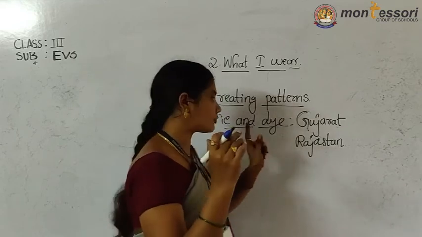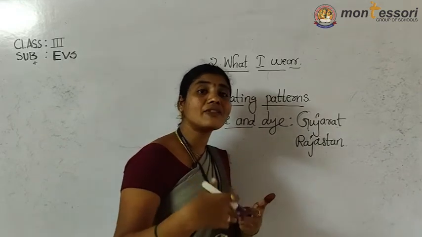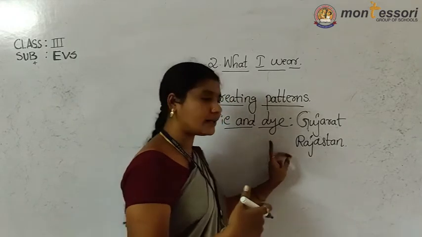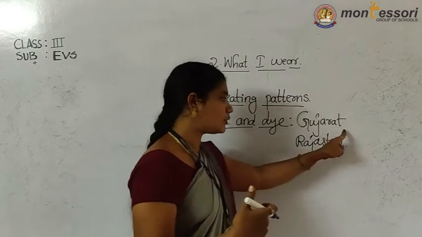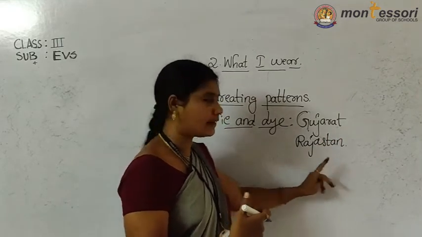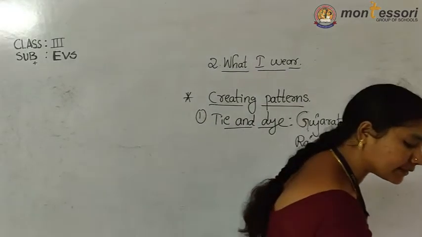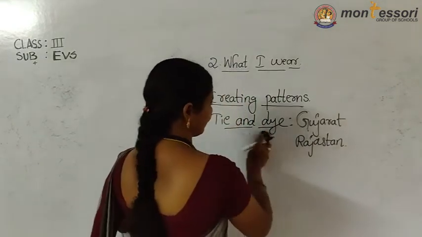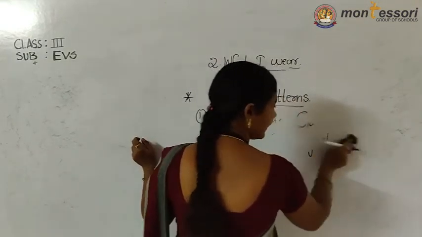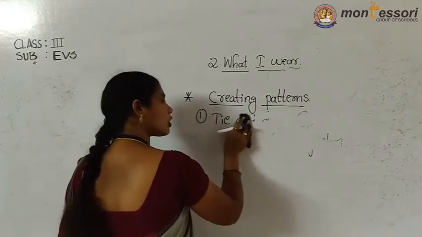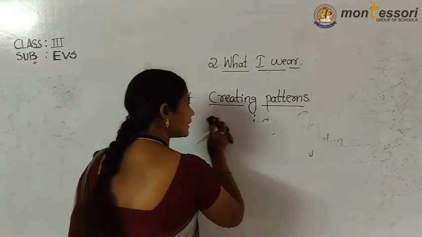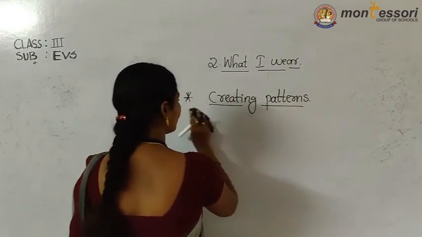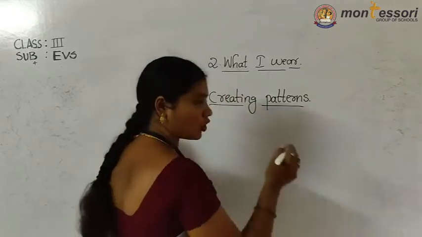States are there, no? So in different states they use different types of methods. Like that, the tie and dye method is mostly used in Gujarat and Rajasthan. So that is about the tie and dye method. The next method we will discuss is block printing. Block, not black. Block printing. What is the second method of designing? Block printing.